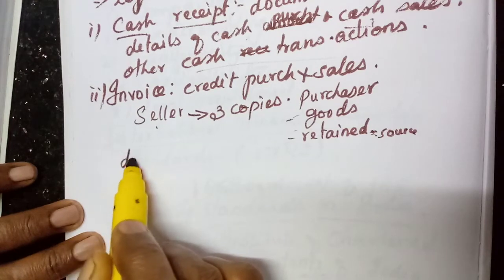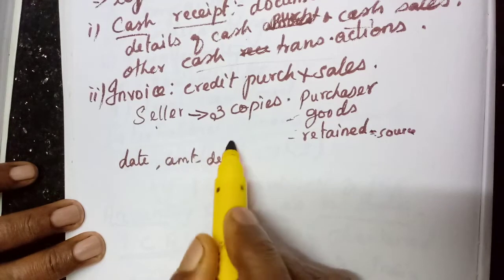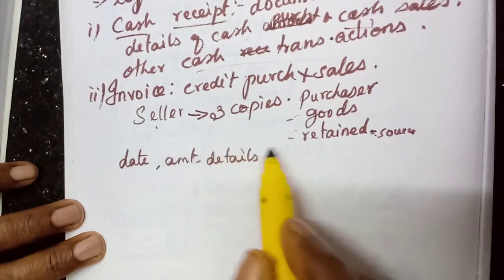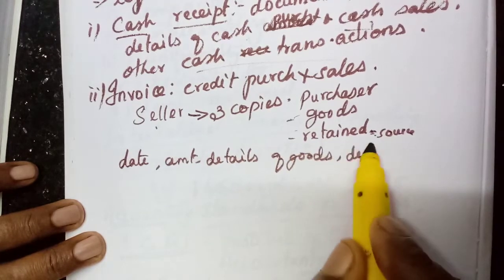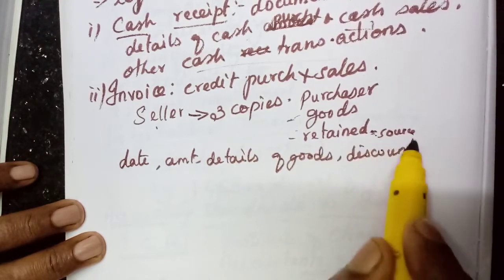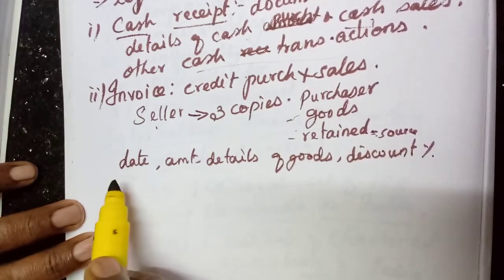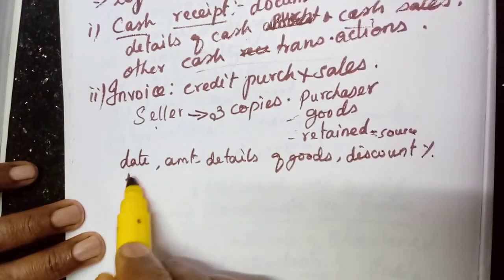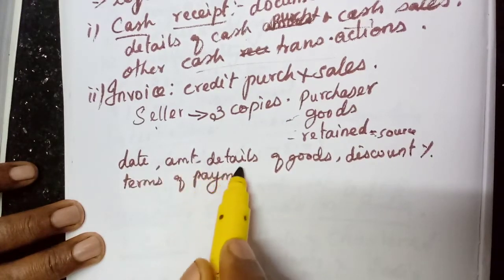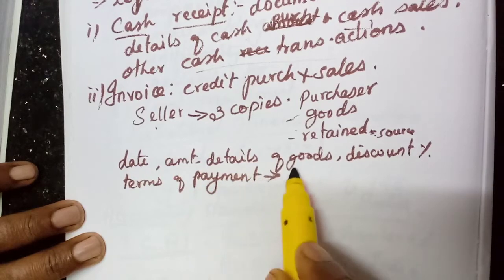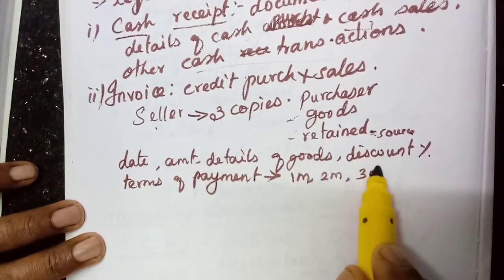Okay. Then here also the details will be given. The date will be given everywhere, the amount will be given. Then here the description of goods. Then if there is any discount allowed, the discount percentage will be mentioned. Then the terms of payment. Terms of payment means within how many months they have to pay, whether it is within 1 month or 2 month credit period, or 3 month.